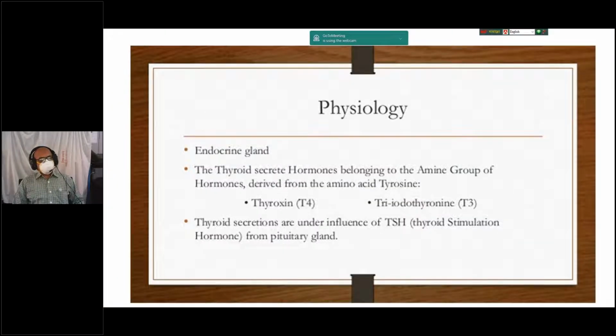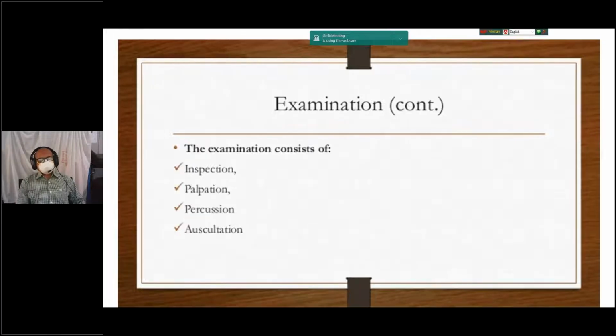The physiological background: the thyroid gland is an endocrine gland which secretes thyroid hormone, which is essential for the body. There are two thyroid hormones, thyroxine and triiodothyronine, and these are produced under the influence of the pituitary gland, when thyroid hormone is decreased or increased.